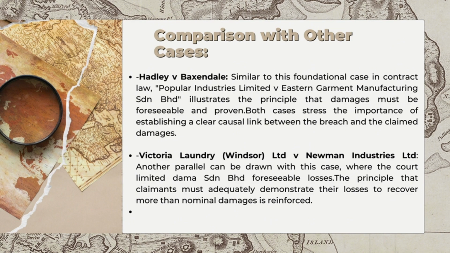Victoria Laundry (Windsor) Ltd, to compare with the case, is a parallel in which the court limited damages to the foreseeable losses. The principle that claimants must adequately demonstrate their losses to recover more than nominal damages is reinforced.